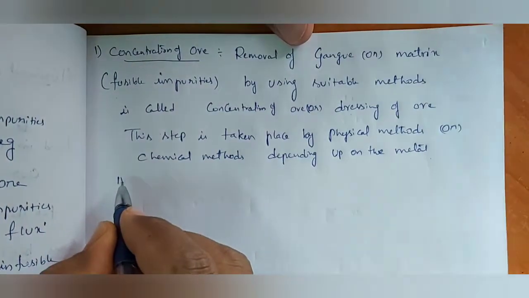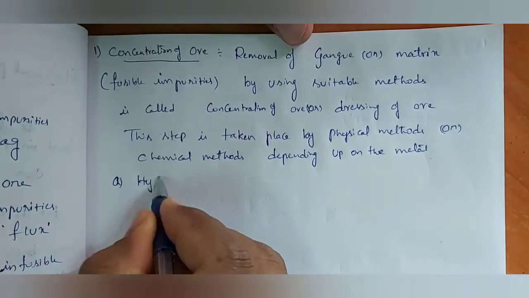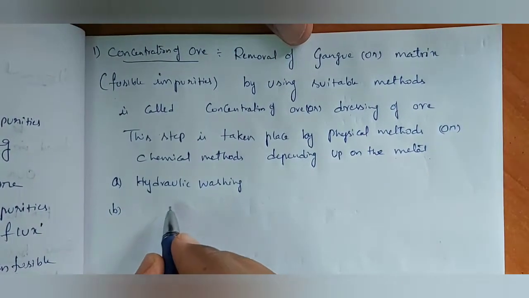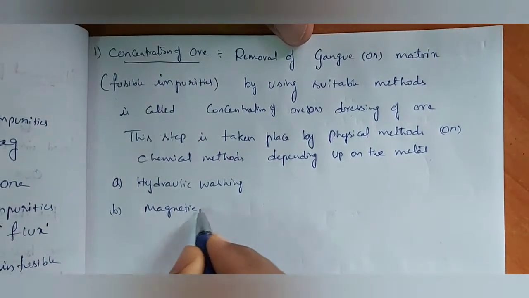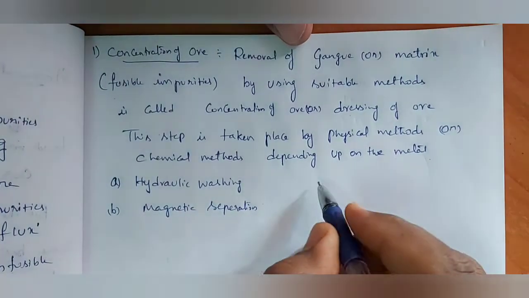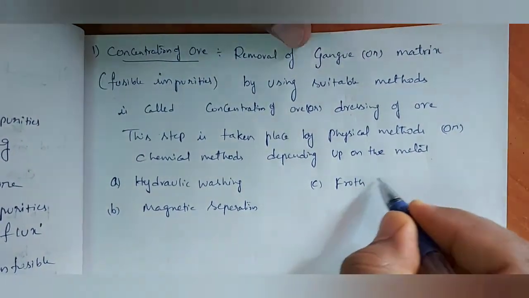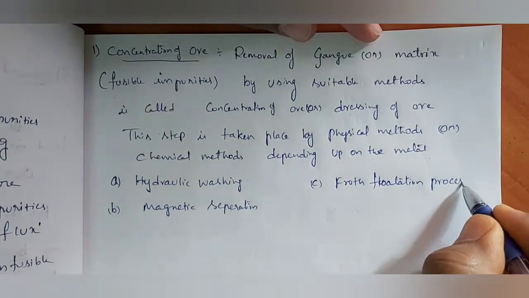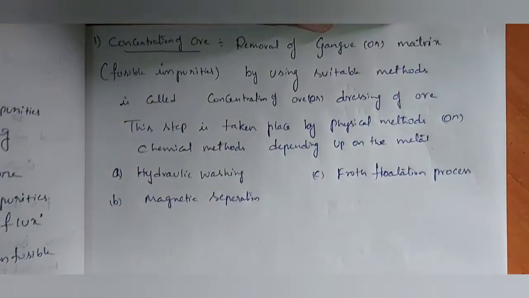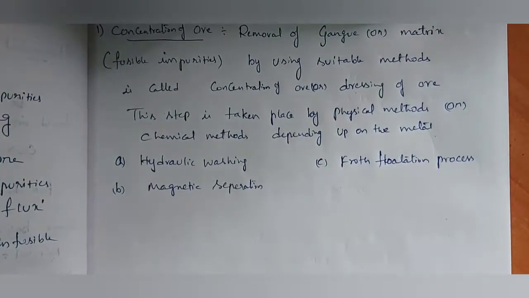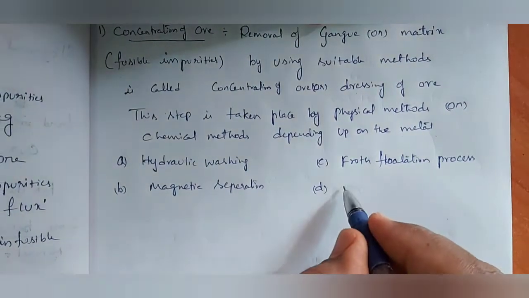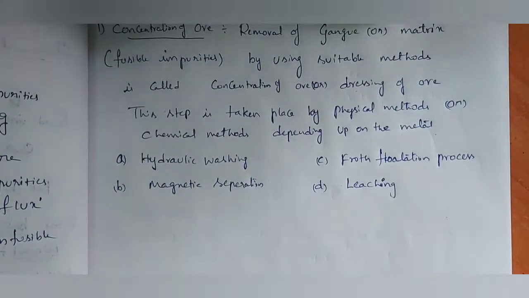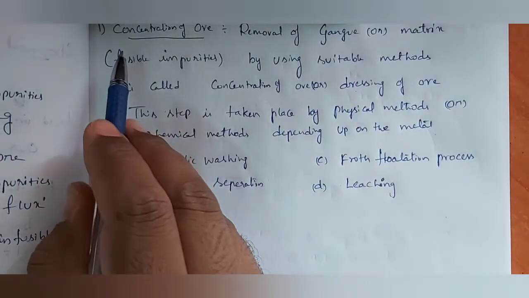First one, A, hydraulic washing; B, magnetic separation; C, froth flotation process; and D is leaching. So by using these 4 methods, we are going to see concentration of ore.